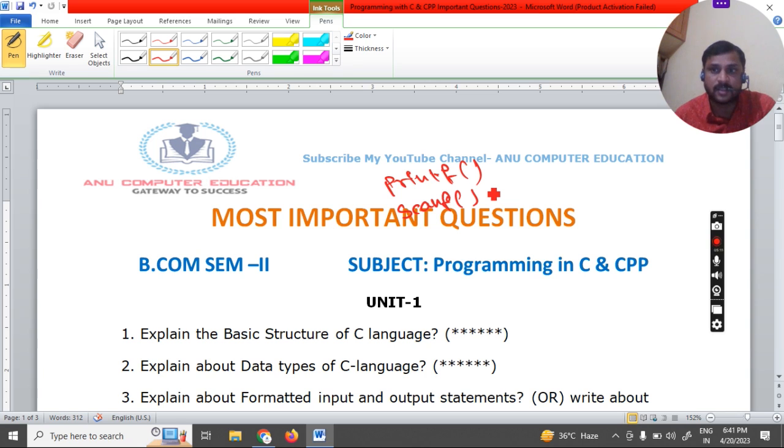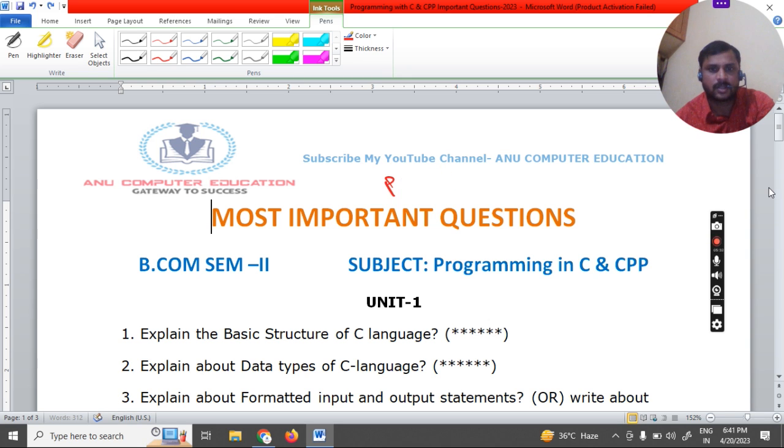Your definitions are very, very important. After writing the definition, you have to write the syntax and a small example. If you write a small example program also, it is more than enough for the question. So for this question, you have to write printf and scanf. Okay, so now I'm going to the next question.